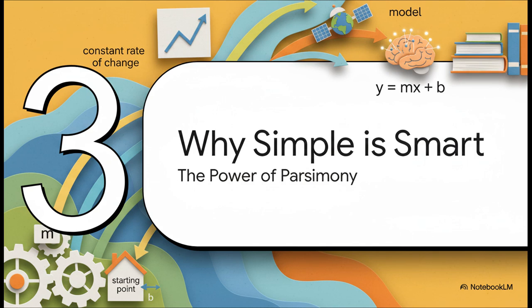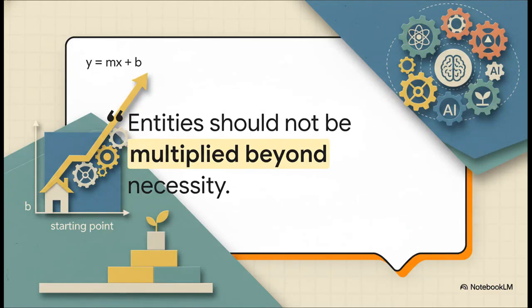So you might be wondering, why are we so obsessed with this simple model? Is it just easier? Well, no, it's actually way deeper than that. It's tied to a really core philosophical idea about how we search for truth. It comes down to this principle called Occam's razor. The basic idea is that the simplest explanation is usually the best place to start. And you really can't get any simpler than a straight line to describe a relationship between two things.